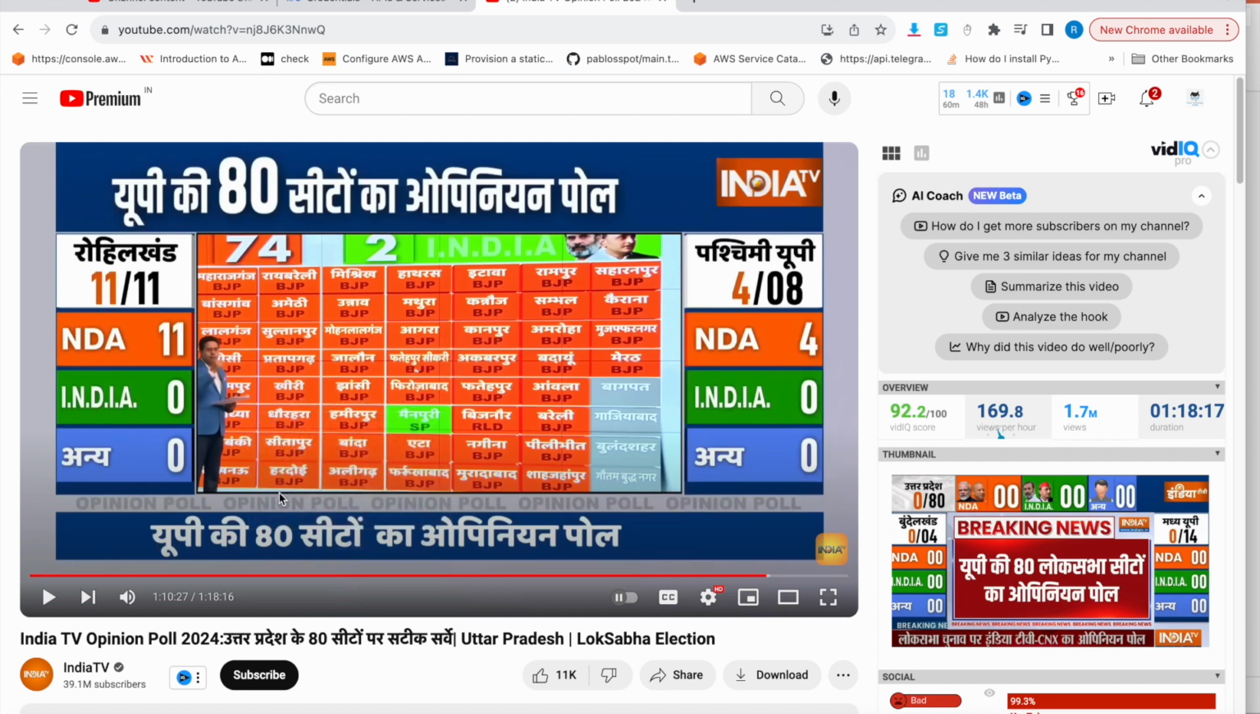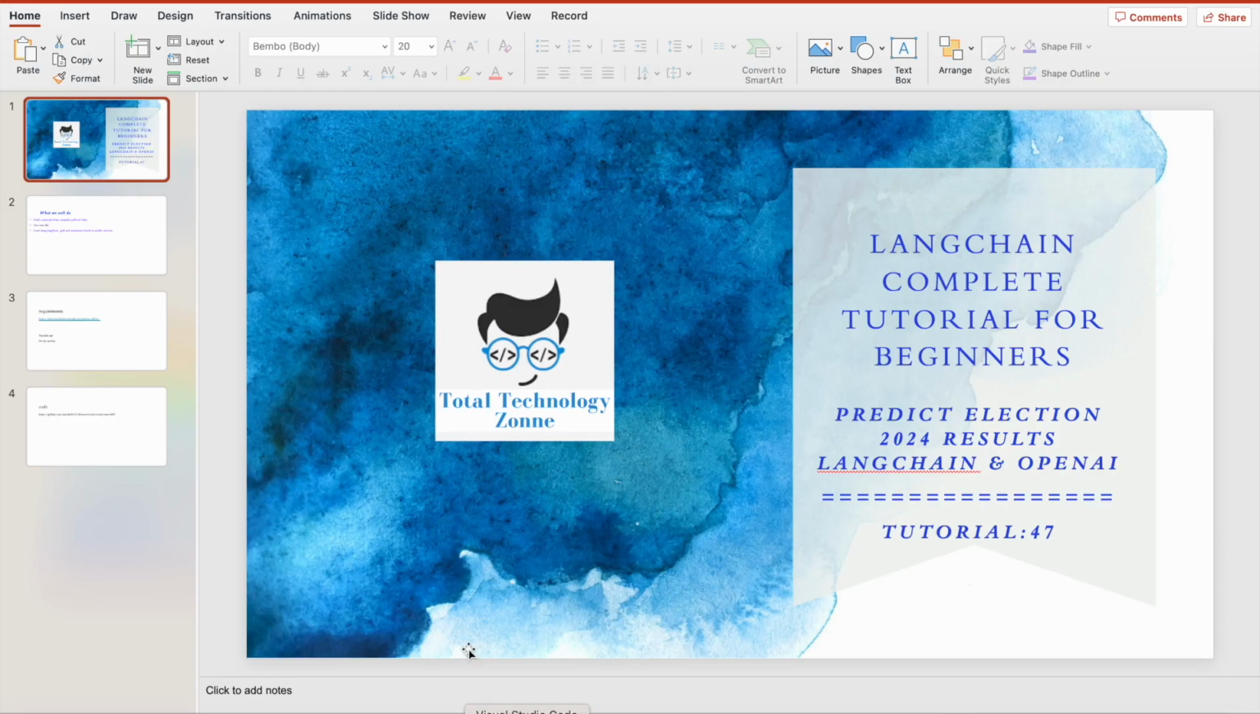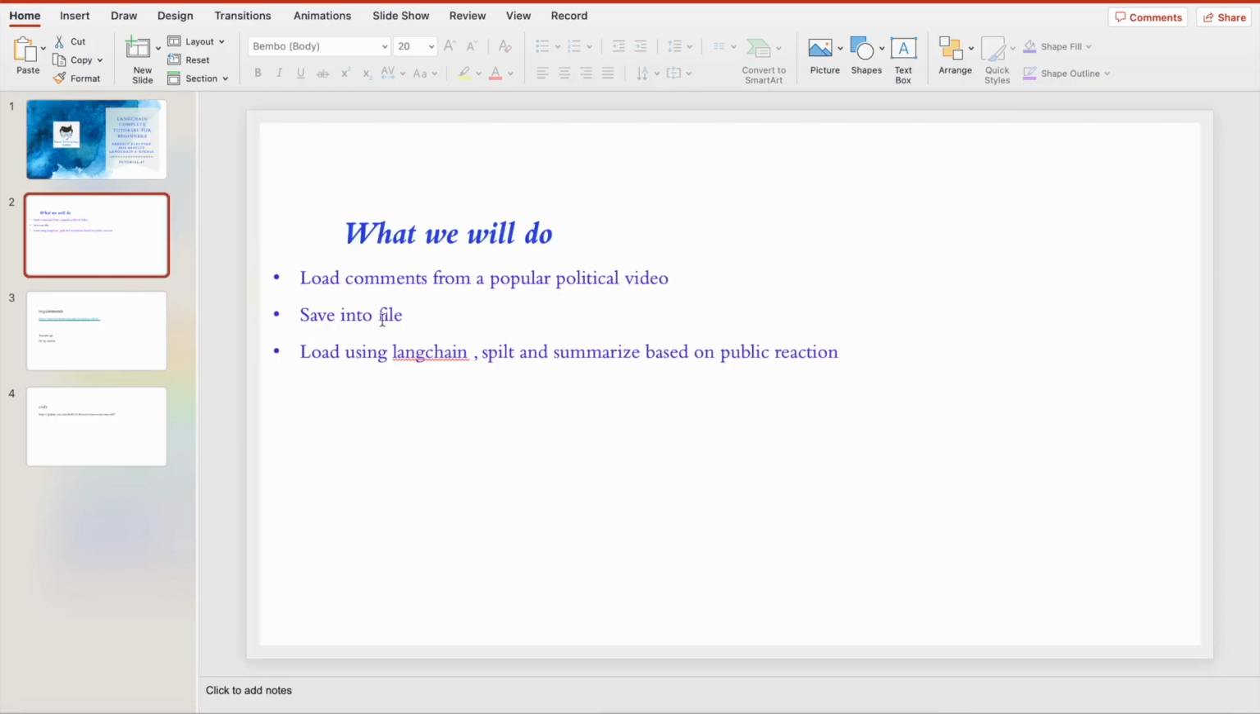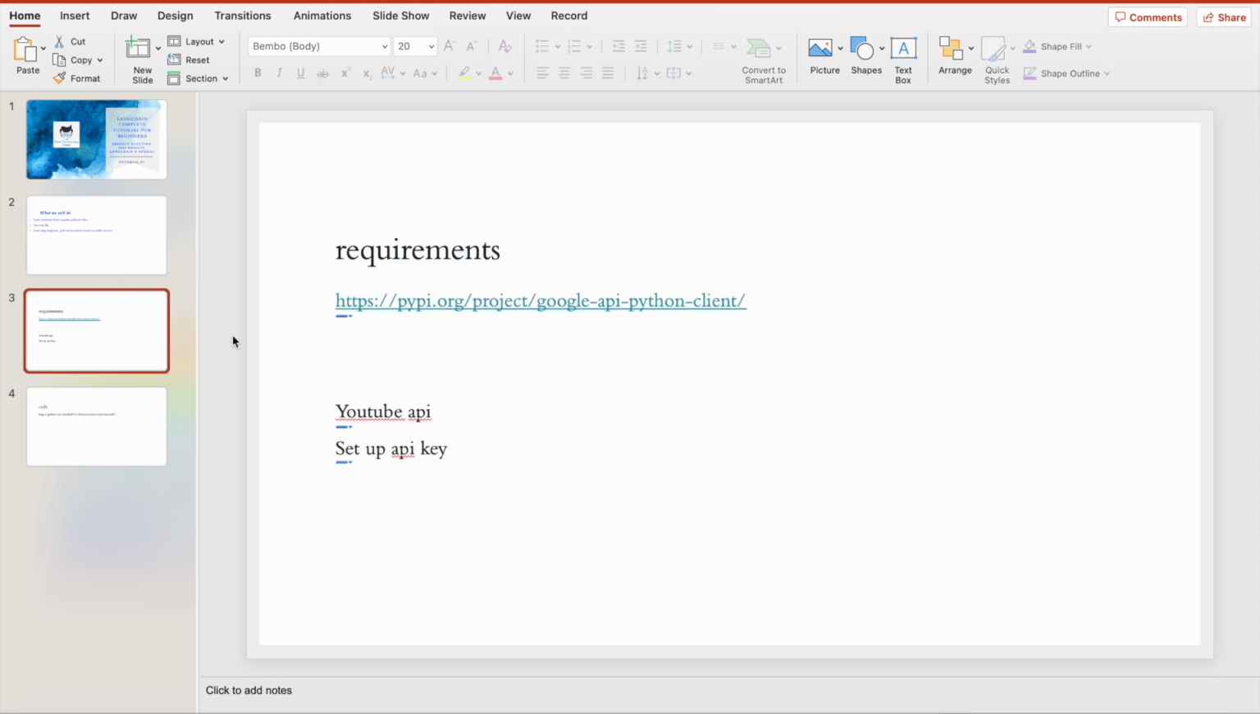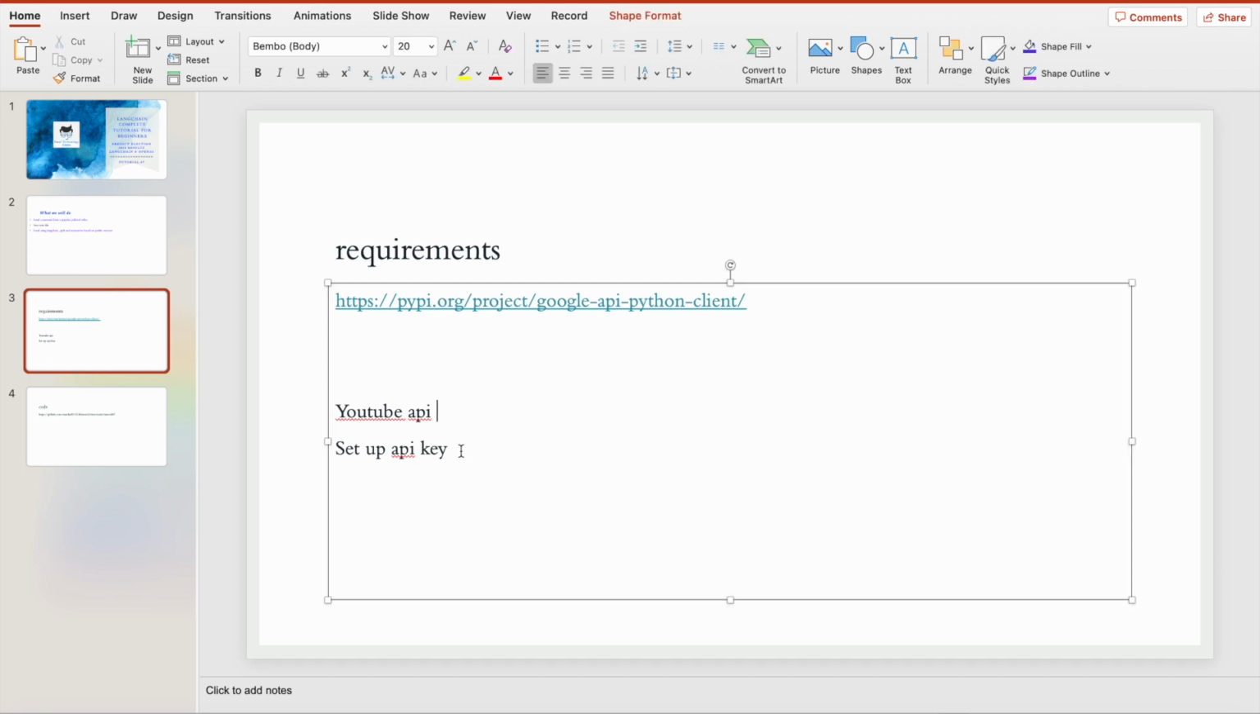So what exactly I'm going to do: first I'll load the comments from a political video, like the one I showed you. After that I'll load the comments into a file, and then I'll use Langchain to load the data, split it and summarize based on the public reaction. I'll use the Google API Python client module, and I'll use the YouTube API and set it up.